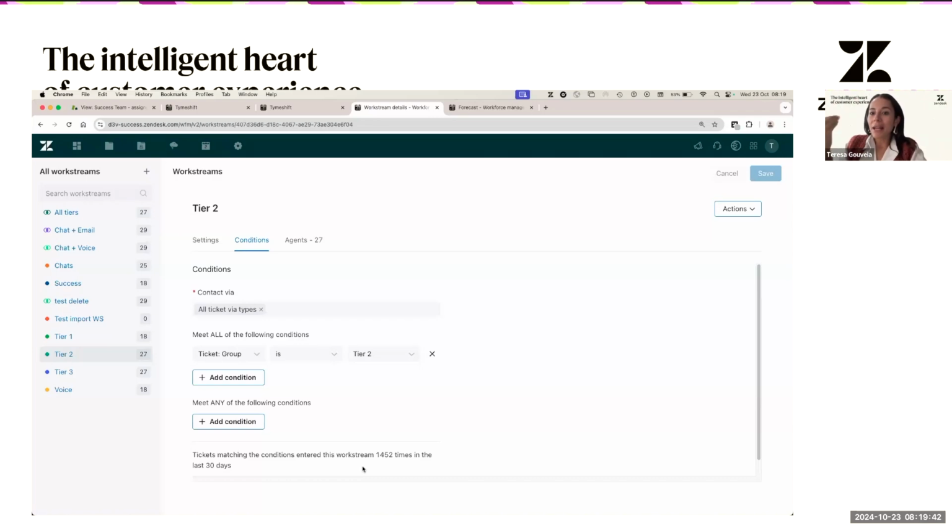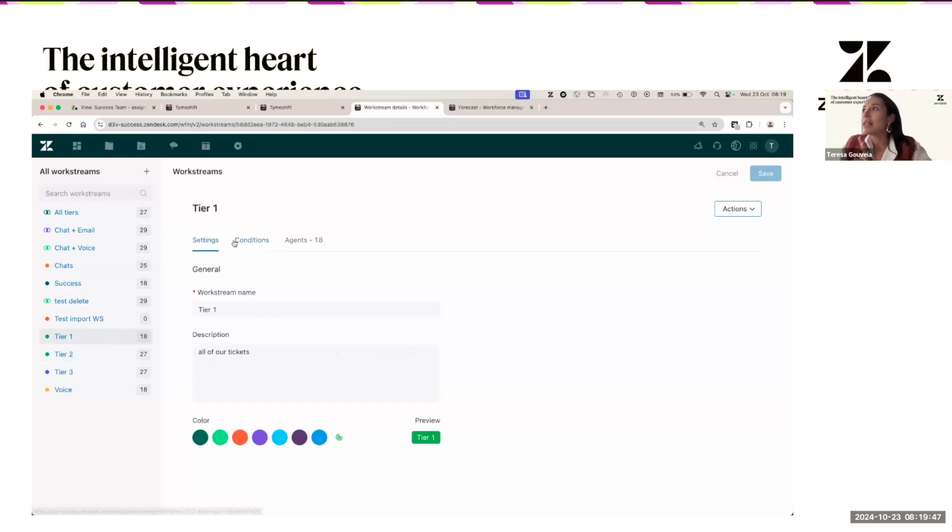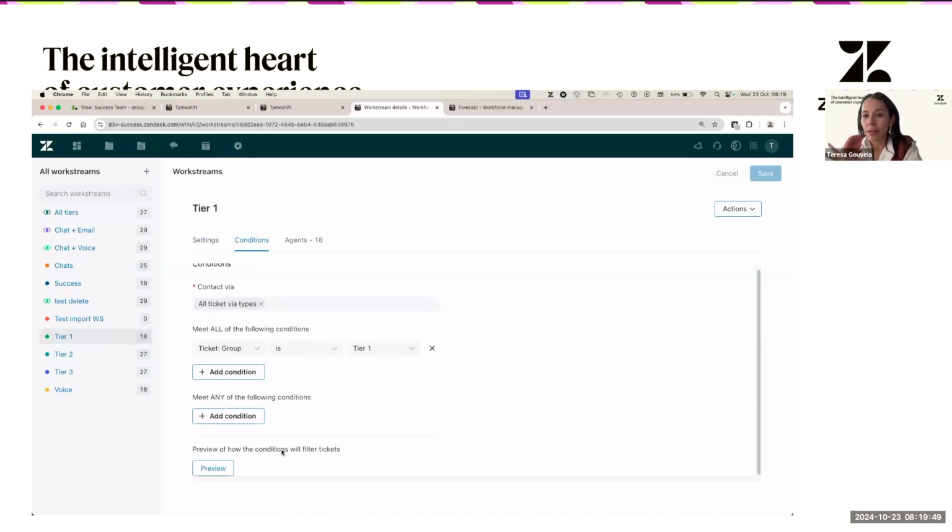So the ticket will match again the conditions of tier 1. So you might see that the same ticket might match the same workstream 2 times. This is normal. It might sound strange, but it is the way that we capture work happening in each of these types of workstreams. So I think that's related to Workstream.